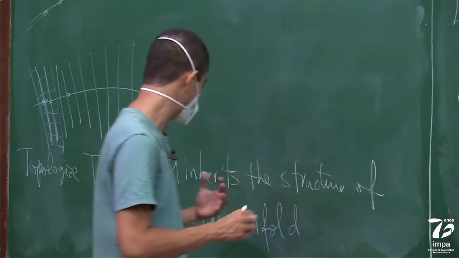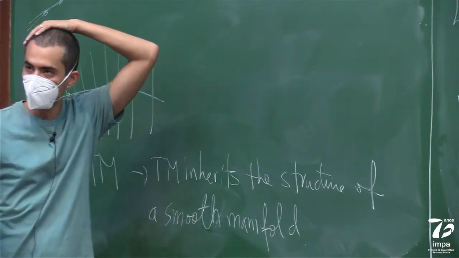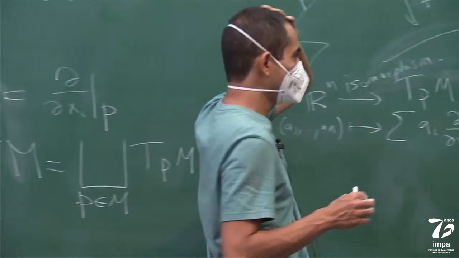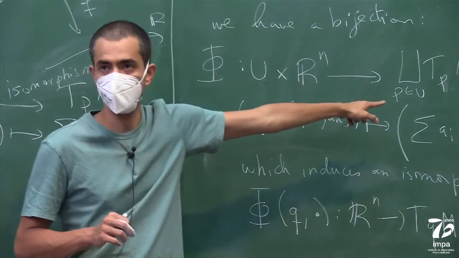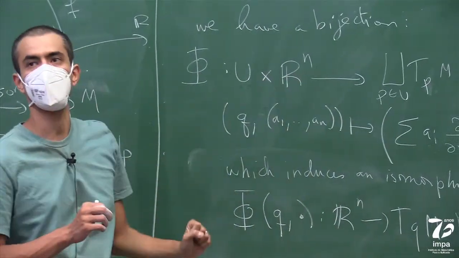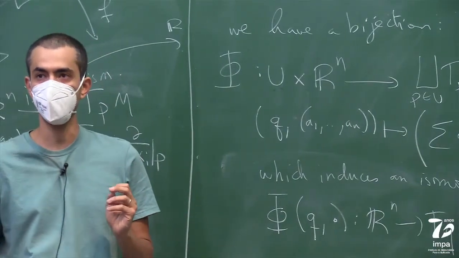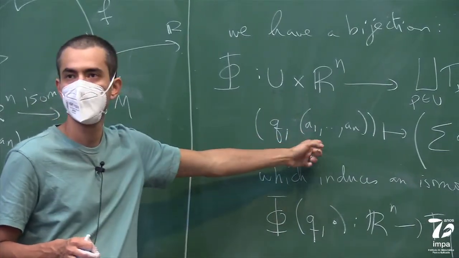And to see that there is an atlas that is smooth, it's a little trickier. But basically you have to see what happens when you change the charts here. So what happens with this bijection when you look at another chart? It's a little more complicated. There will be transition functions, and the derivative of the transition function is going to appear here.